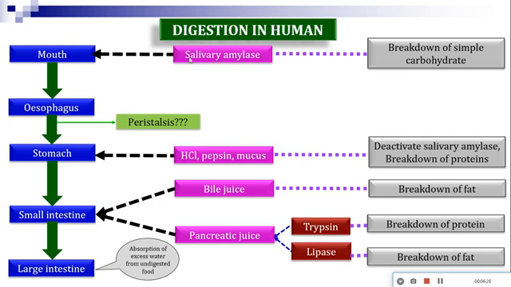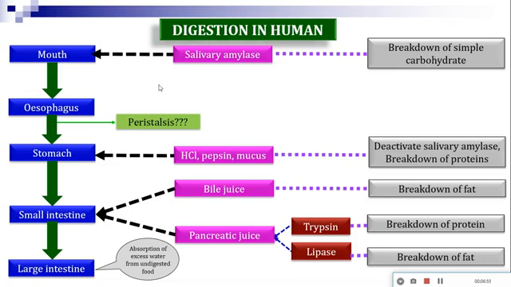This is the enzyme. Okay, that means whatever is written within the pink color box, those are the enzymes, and the blue color box indicates the part of the digestive system, and the extreme right hand side corner indicates the boxes which represent the function of the enzyme.